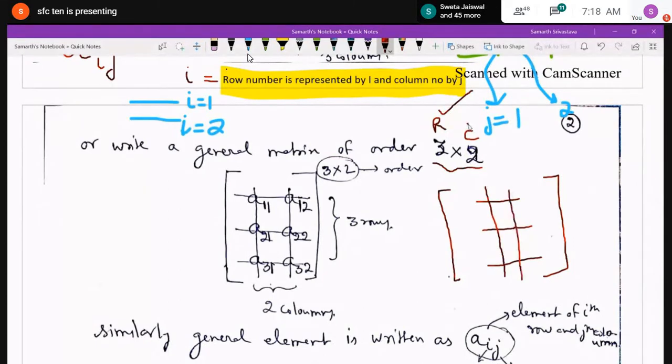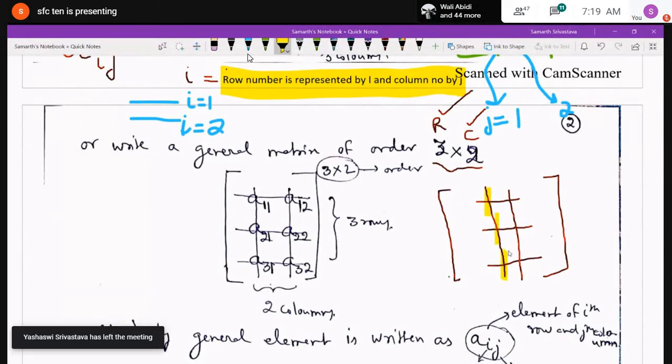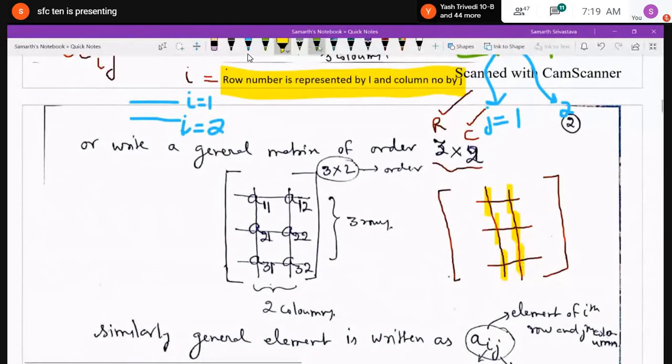Wherever they intersect, at all the points of intersection, you will write a general element A. Then you will proceed in the similar manner as I told you earlier. In the first row you will write the suffix A11; I have written 1 and 1 for the first element. Then in the second row I have written 2 and 2.